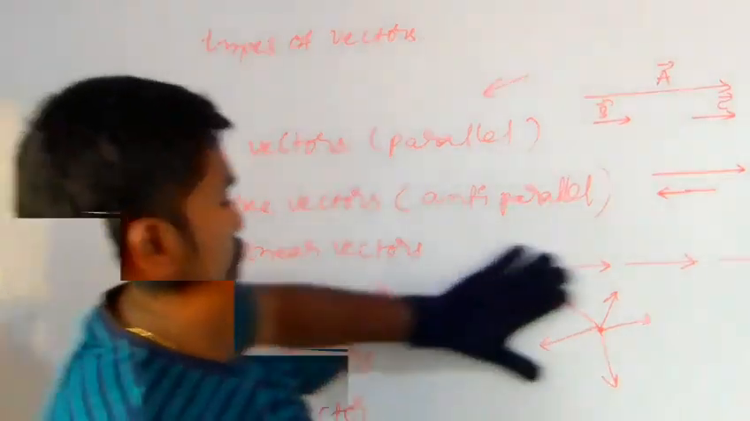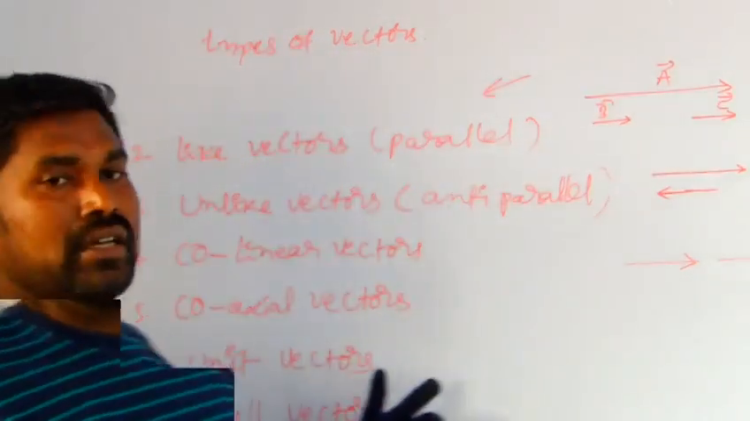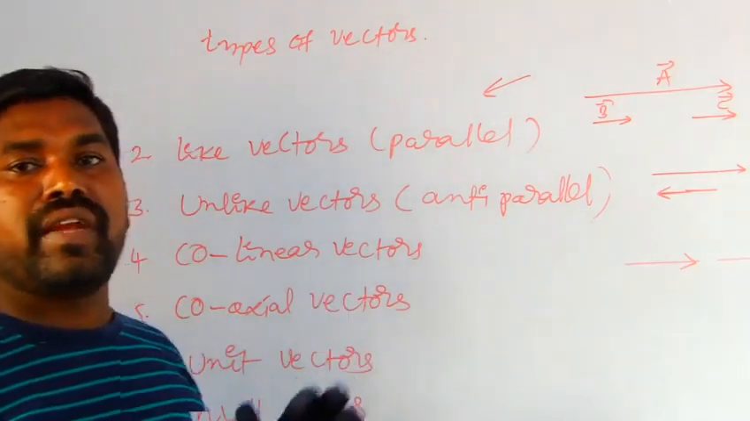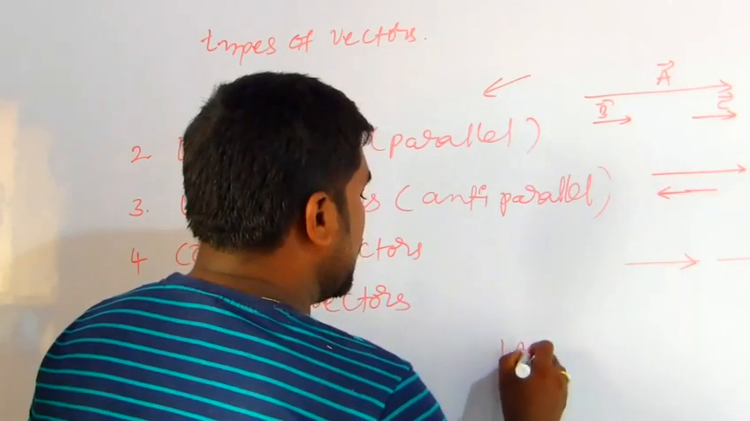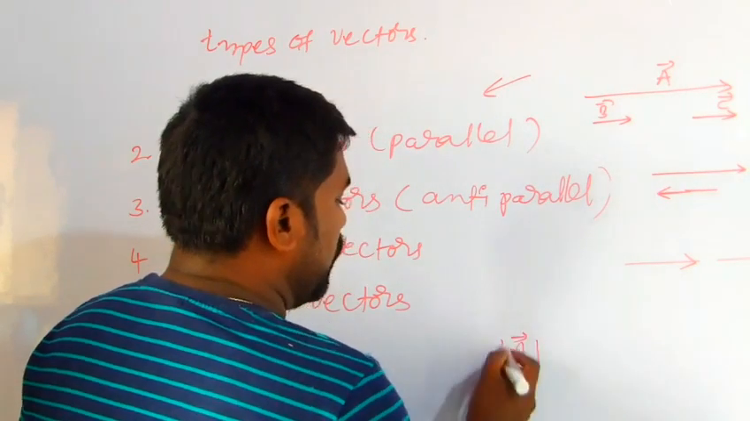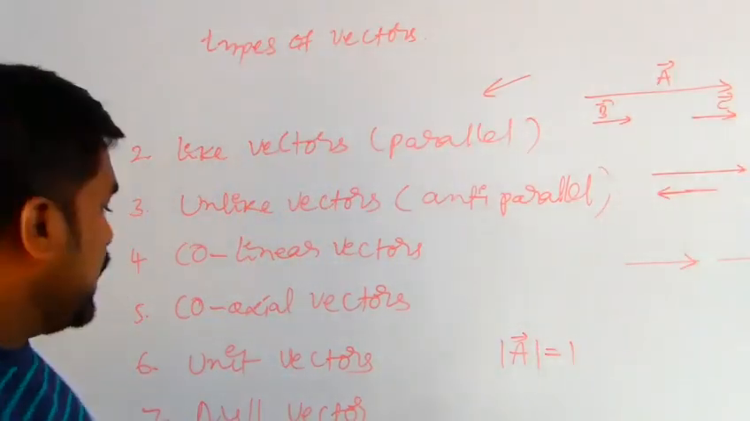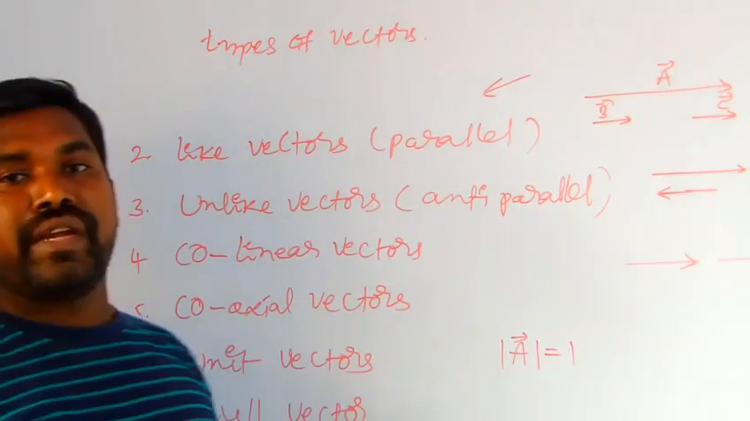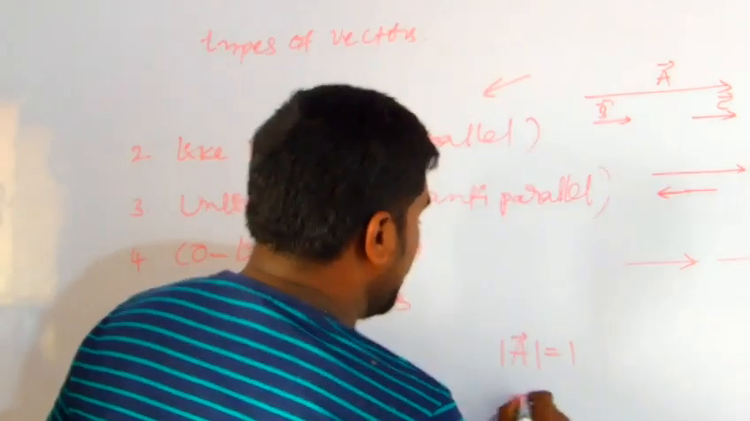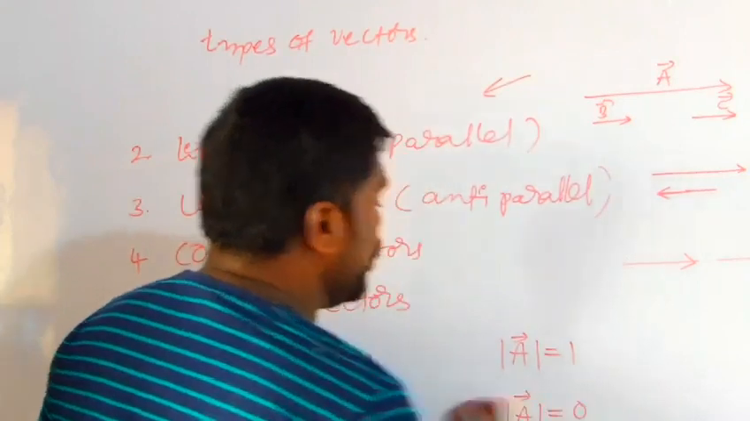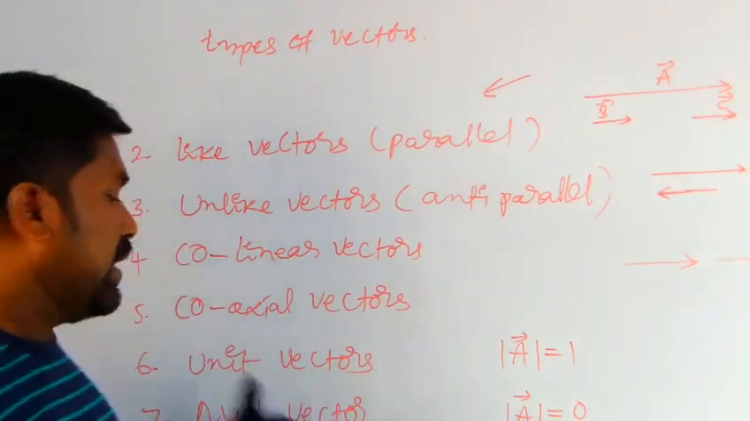Coming to the unit vector: if the magnitude of the vector is equal to 1, that is, if A is the vector and the modulus of vector A is equal to 1, then it is a unit vector. And coming to the null vector: if the magnitude of vector A is equal to 0, then it is called a zero vector or null vector.